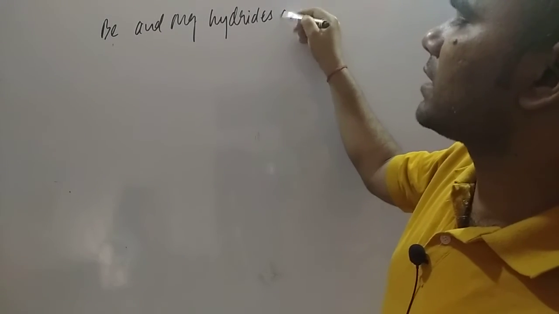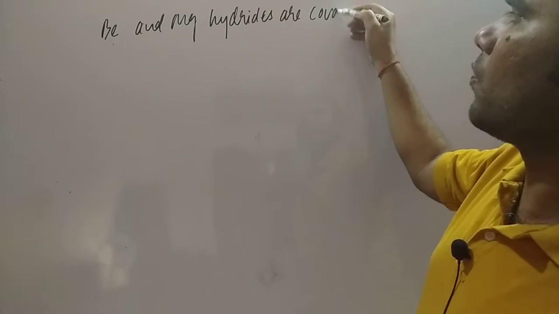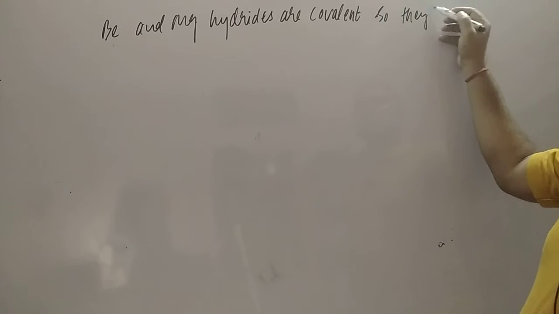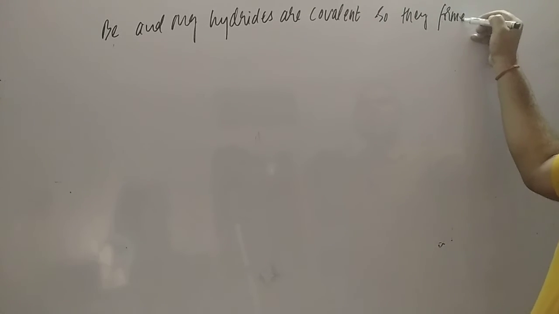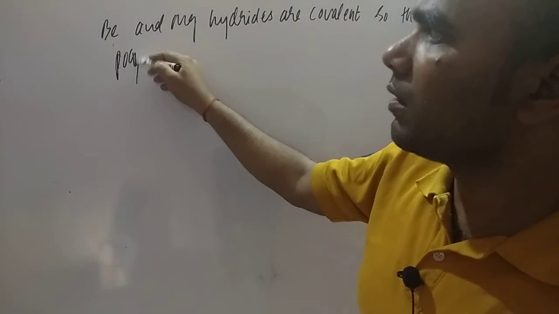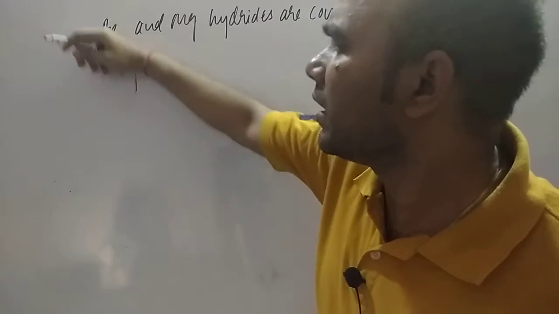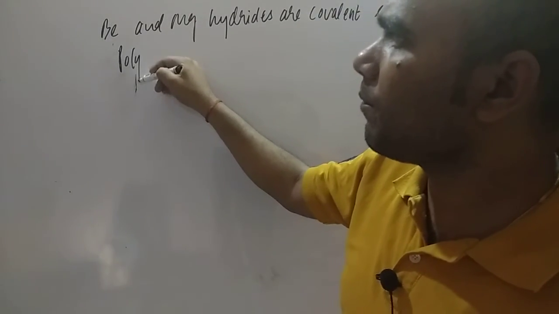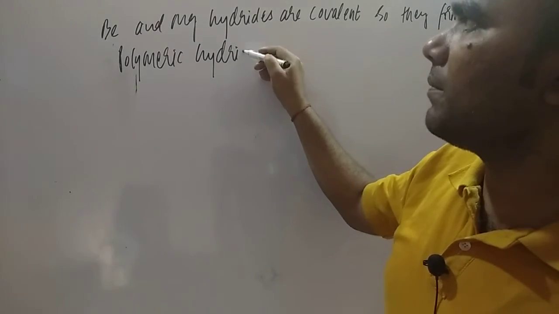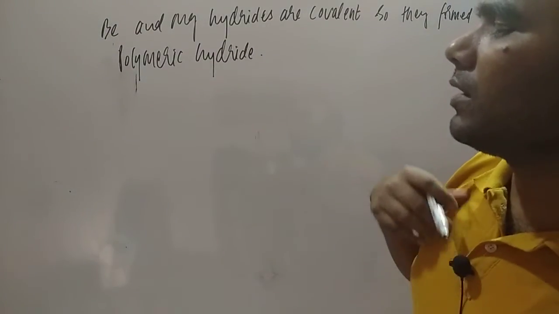So they form polymeric hydride. Dear student, how can we understand the polymeric hydride?